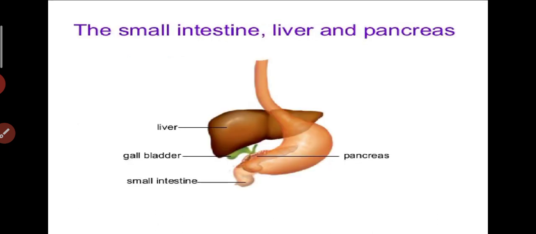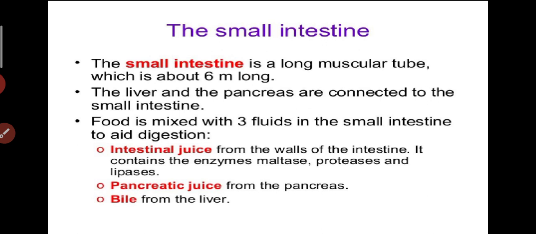Now let us study the function of the small intestine, liver and pancreas. The small intestine is a long muscular tube which is about 6 meters long. The liver and the pancreas are connected to the small intestine. Food is mixed with three fluids in the small intestine to aid digestion. The first is intestinal juice from the walls of the intestine, which contains the enzymes maltase, protease and lipases. The second is pancreatic juice, which is secreted from the pancreas, and the third is bile, which is made in the liver.